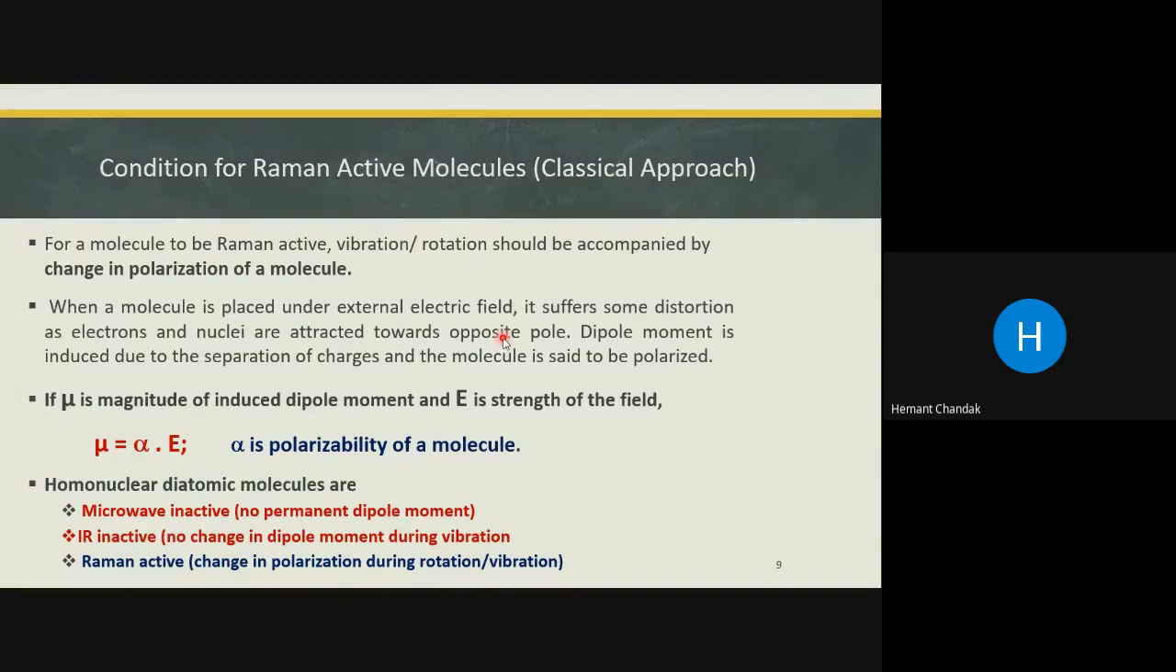Now, to understand this, we have to consider that if mu is the magnitude of the induced dipole moment, and E is the strength of the electric field, then mu is equal to alpha into E, where mu is the magnitude, E is the strength of the electric field, and alpha is the polarizability of the molecule. It is a characteristic of a molecule. Polarizability, the word itself indicates, means ability to get polarized.